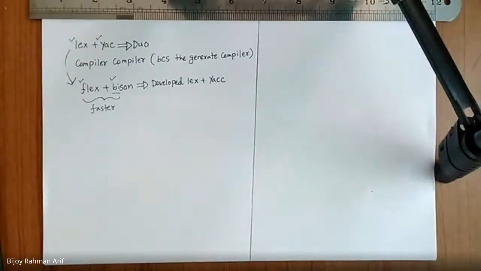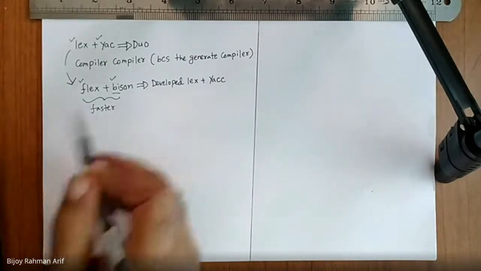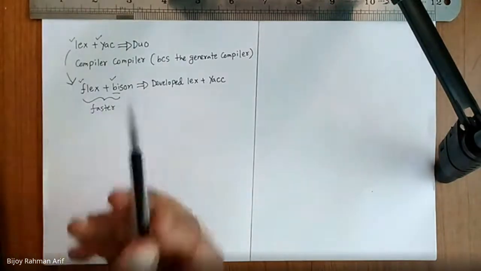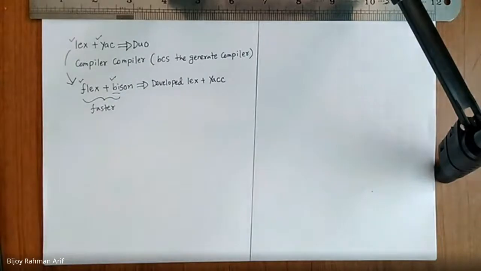Do you know what bison is? Bison is a kind of deer, and Flex is also a kind of deer. Lex is also a kind of deer. Yak is also a kind of deer. So all those four are similar kinds of deer.